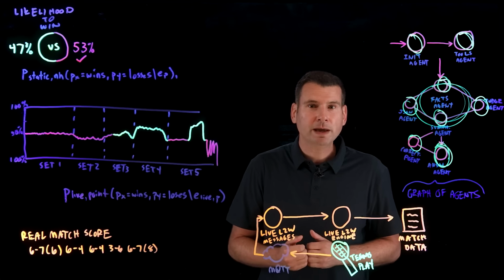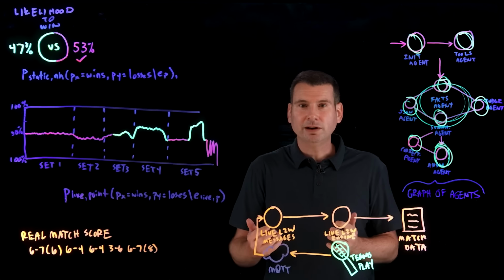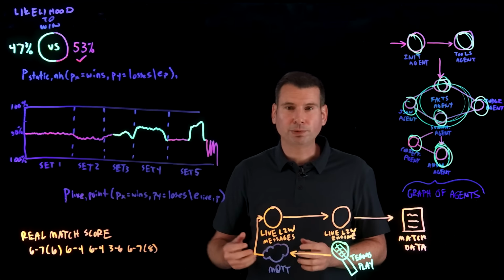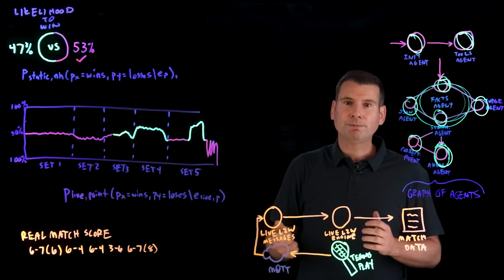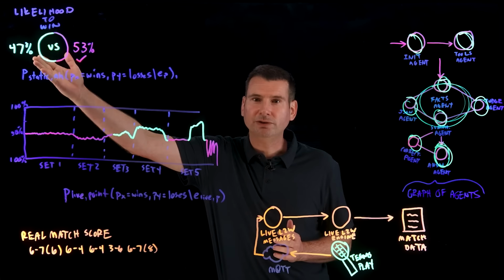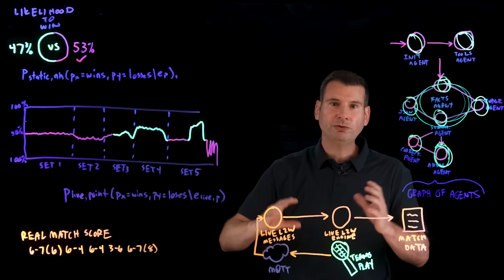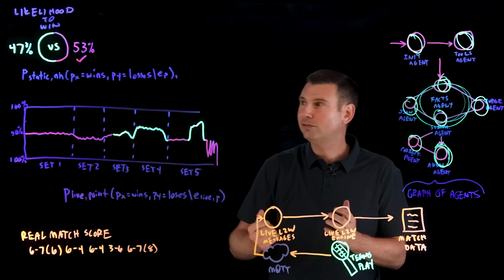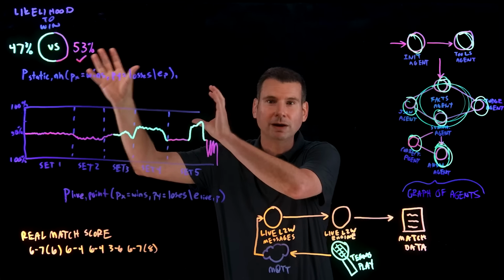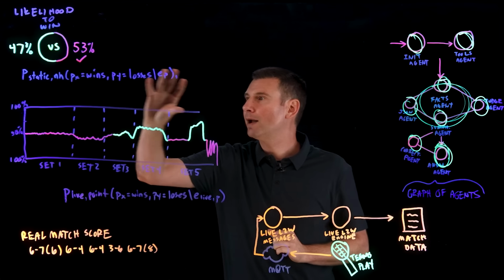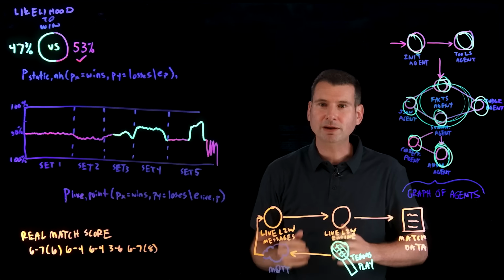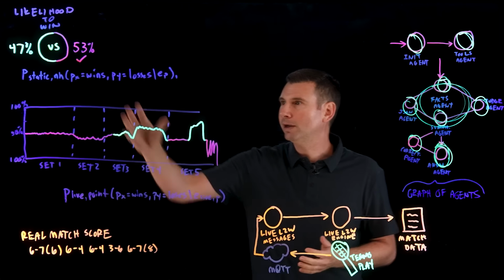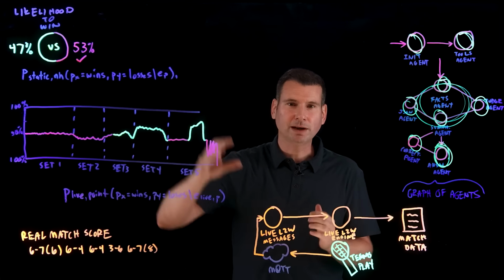So, for example, in a specific match scenario, I might have a model that predicts player A to have a 53% likelihood to win, and player B to have a 47% likelihood to win. Now, this close distribution indicates a statistically balanced match. That could happen. And what the models are doing is applying this probabilistic equation where we want to make sure that we can get the odds of a player winning given the evidence that I just showed you.